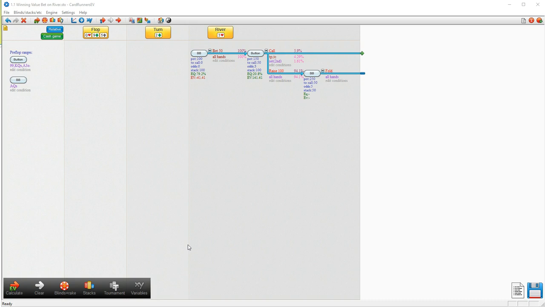You have to really be ahead of your opponent's continuing range. You can't just purely be ahead of their calling range, because if they raise hyper-aggressively and you don't get to realize your equity, then it ends up being hugely minus EV.